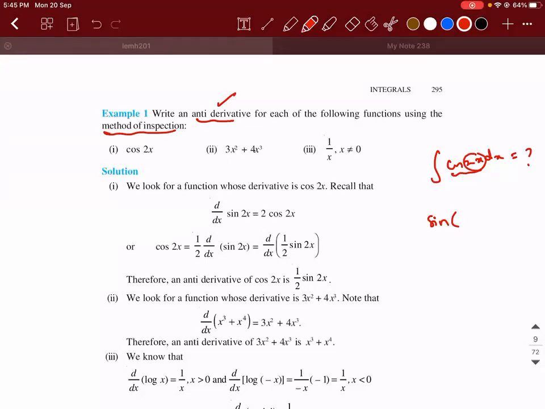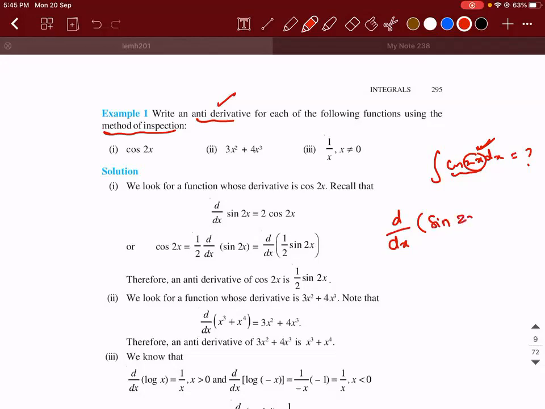See, x will come. Square, sir. Not square. It is sin 2x only, no, sir. It is 2x only, no square. Okay, see, the reason I stopped is because the argument is an important factor. So since they told us to use the method of inspection, I will recollect. I know that on differentiating sine, I will get cos.